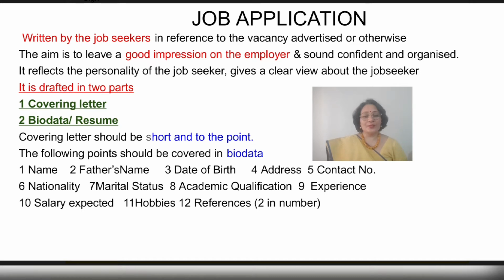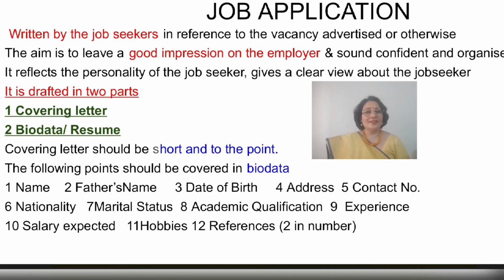In today's video, we'll be covering job application. A job application is written by job seekers in reference to the vacancy advertised. The aim of this application is to leave a good impression on the employer and sound confident and organized. It reflects the personality of the applicant and it gives a clear view of the job seeker.